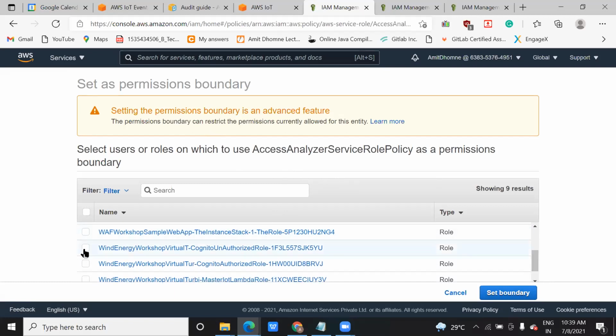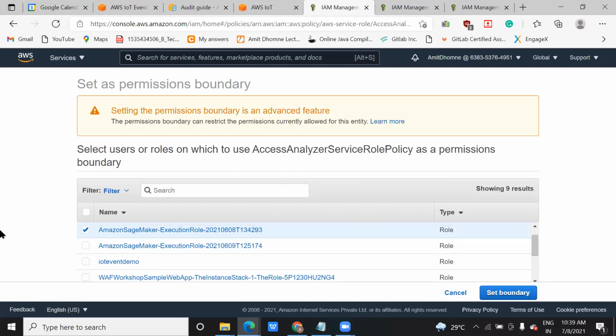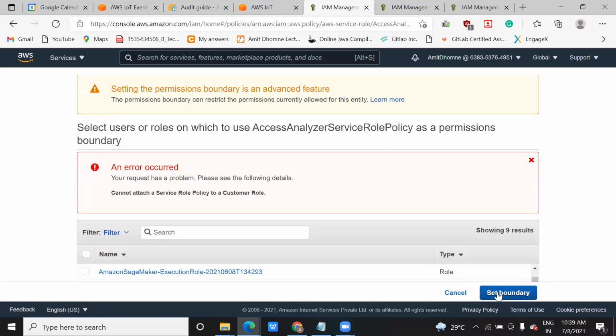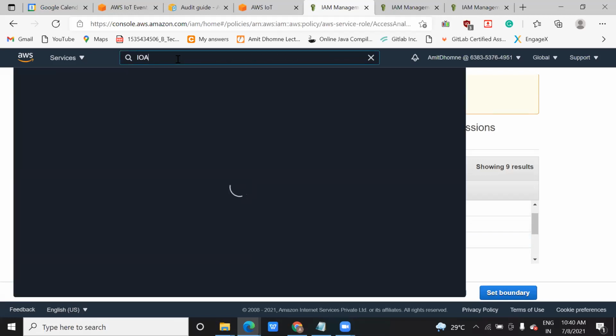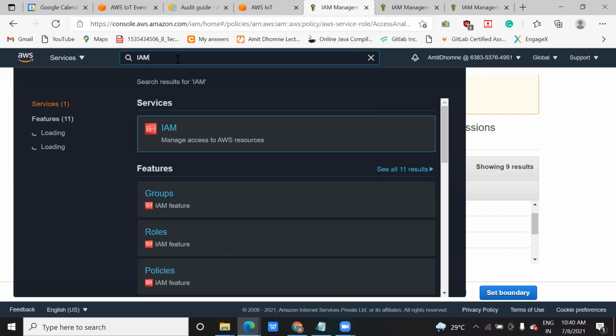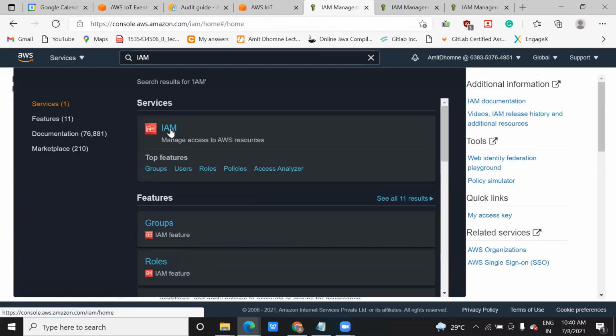Okay, let me take this one. It will give you some options, and once you do it you will get used to it. Cannot attach a service role to policy customer role. Okay, so it is saying that we can't attach it. Okay, we can do it from fresh. One minute. You might need this IAM role. If anyone asks you to create an IAM role, you should be aware of it. That's why I'm telling you this.